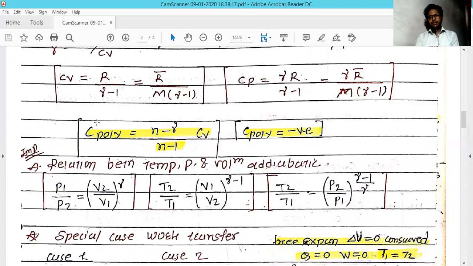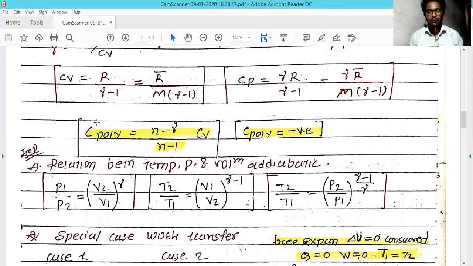The concept behind this is that whatever heat you apply to the polytropic process, the internal energy of that process is going to decrease. The polytropic process is reducing its internal energy, converting it into another form.